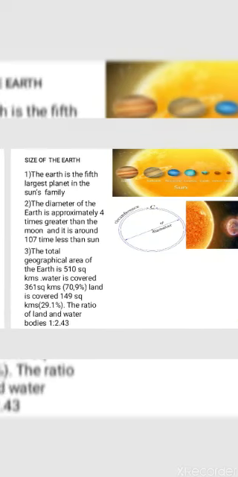Now let us understand how much the water covers. It covers 361 square kilometers. In percentage, it is 70.9%, and land covers 149 square kilometers, that is 29.1%. The ratio of land to water on the Earth is 1:2.4. So we have understood the size of the Earth, that it is the 5th largest planet.